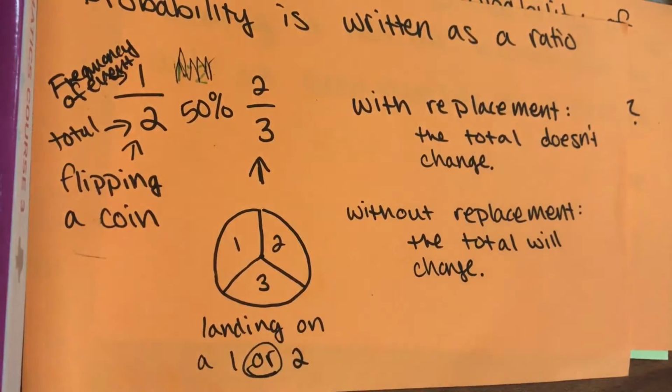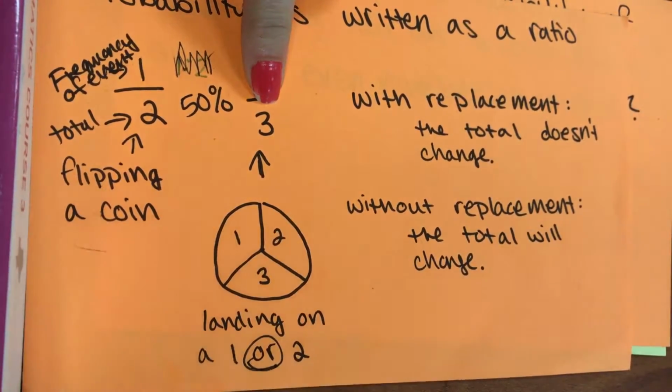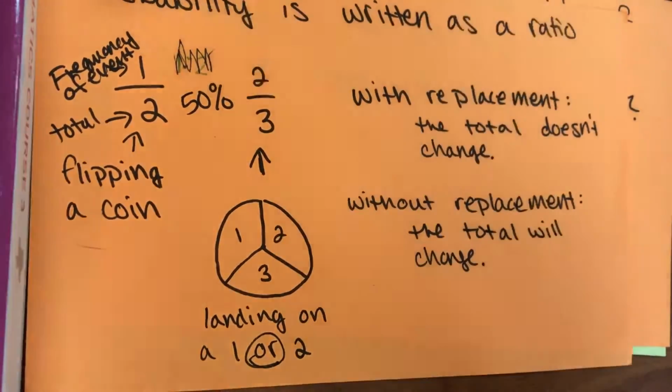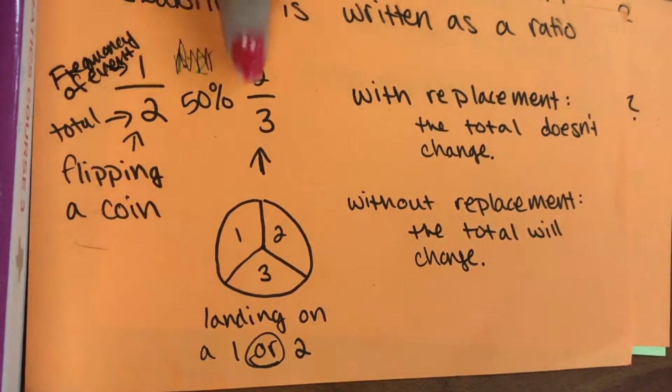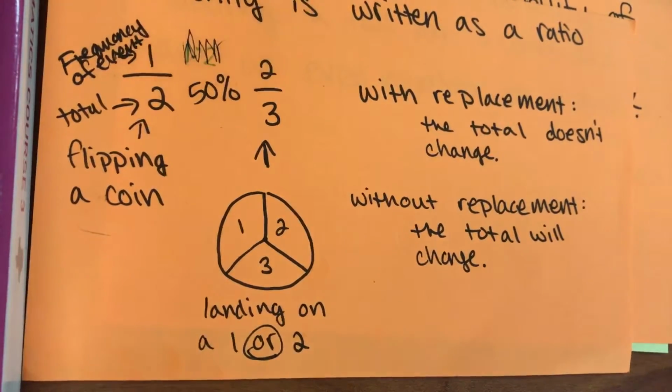A couple of things you'll see with replacement. So if I am dealing with a bag of marbles, and I'm pulling out a marble at random and then I replace it, that means my total will not change. If it was 3, it's going to stay at 3. But if I don't replace it, I take the marble out without replacement, that means I now only have 2 marbles left.